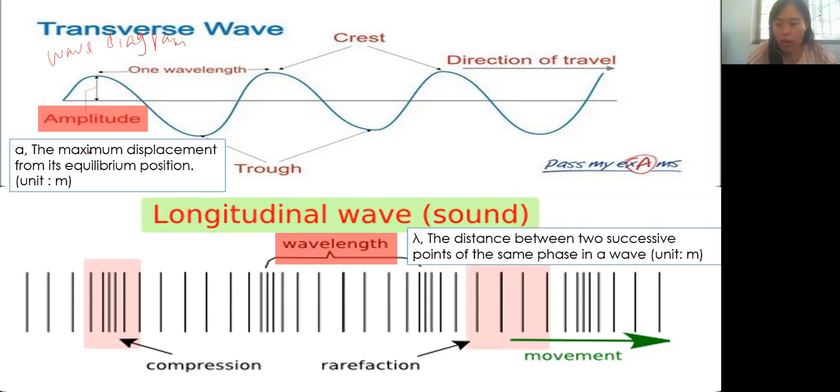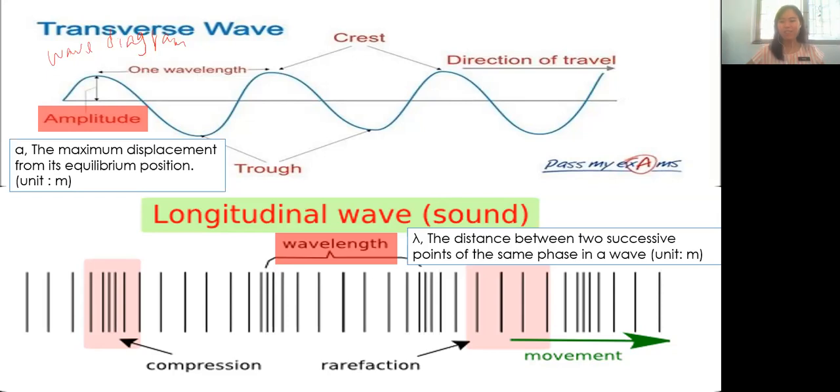Wait, Alicia. How do we know is a successful phase in a longitudinal wave? What do you mean by successful phasing? Because the phase is actually like interval one. You wait now, that's why I want to explain it now.